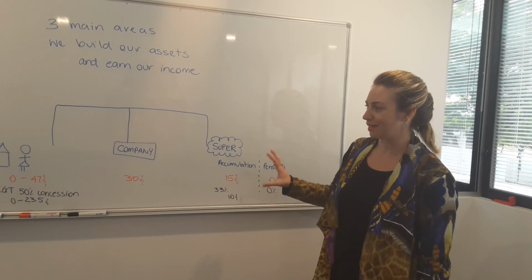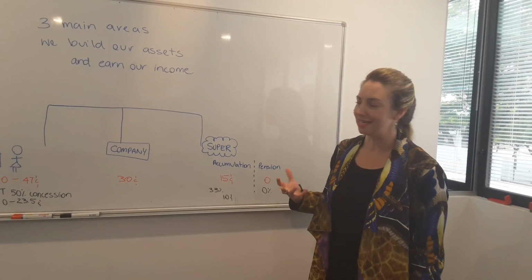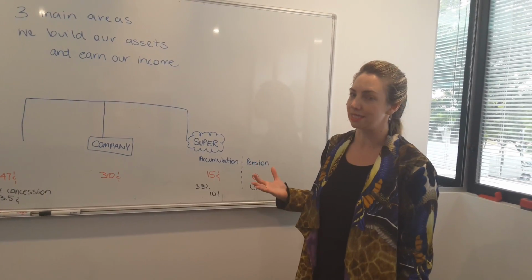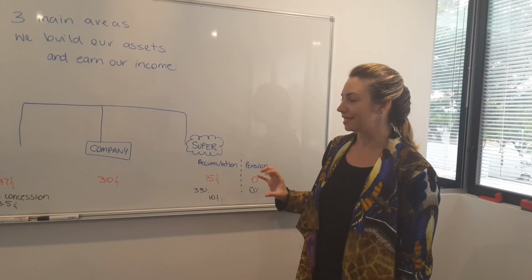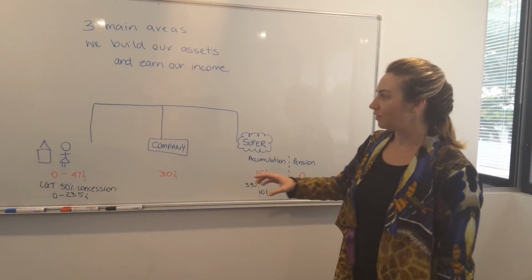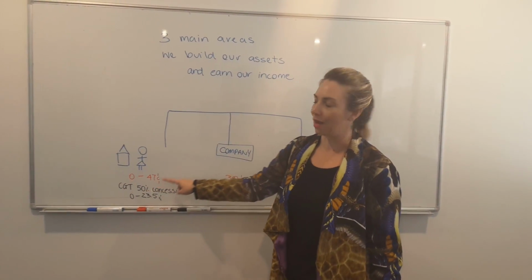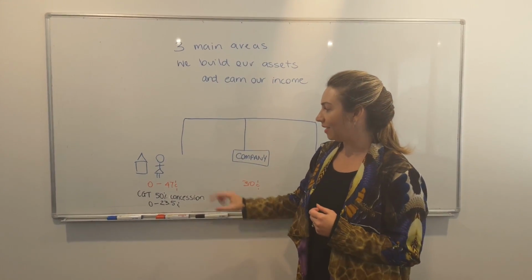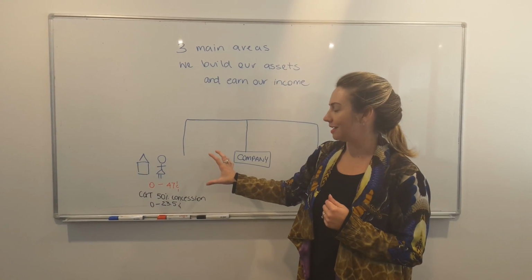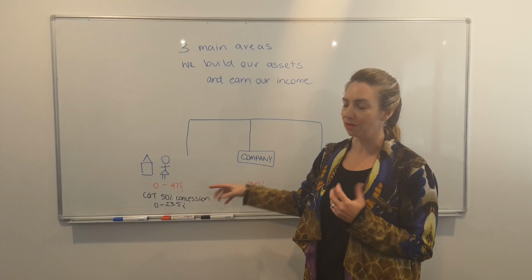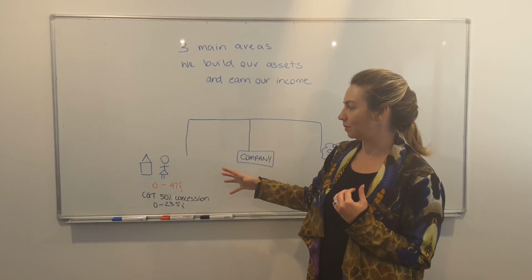A simple demonstration I want to show you of three different income areas that most of us build our assets and receive our income in. It's a snapshot to be able to understand the tax system. In the first instance, most of us work and we receive an income in our personal names. This here is the marginal tax rate, and it varies from 0 to 47 cents in the dollar, not including the Medicare levies that we pay.